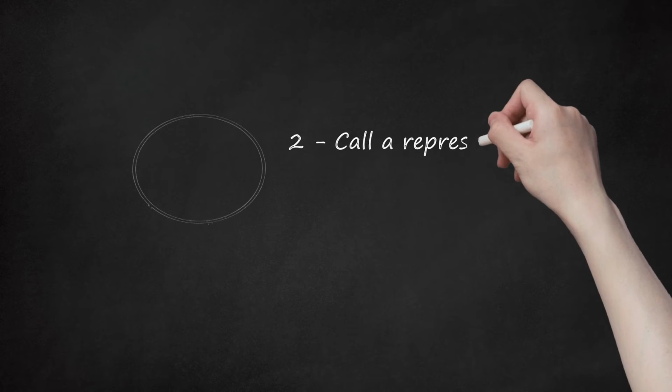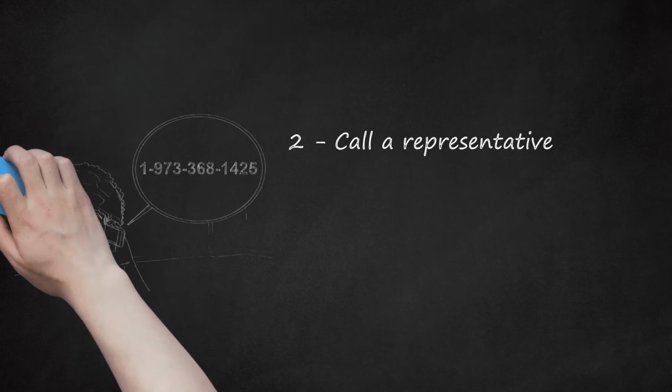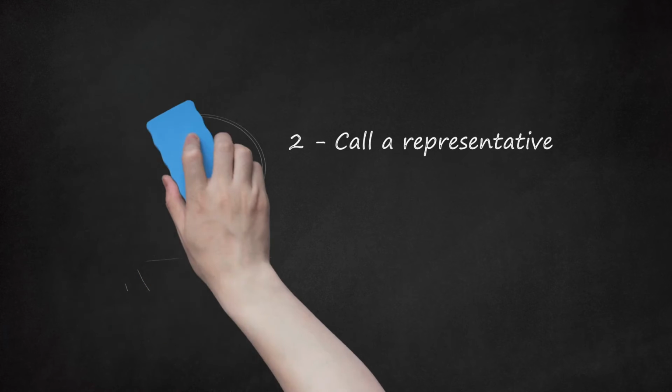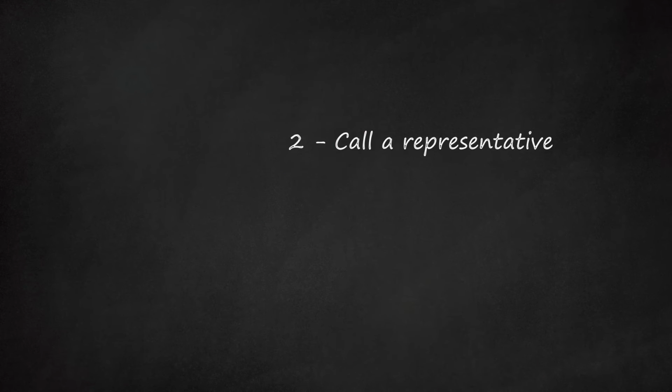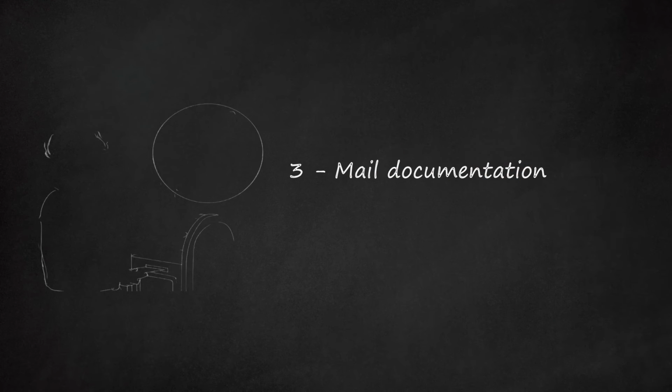2. Call a representative. If you do not want to submit an online inquiry, then you may call 1-973-368-1425 to speak to a violation processing center representative. If you are hearing impaired, then call 1-866-205-4000. 3. Mail documentation. You will need to provide documentation that you did not commit the alleged infraction.